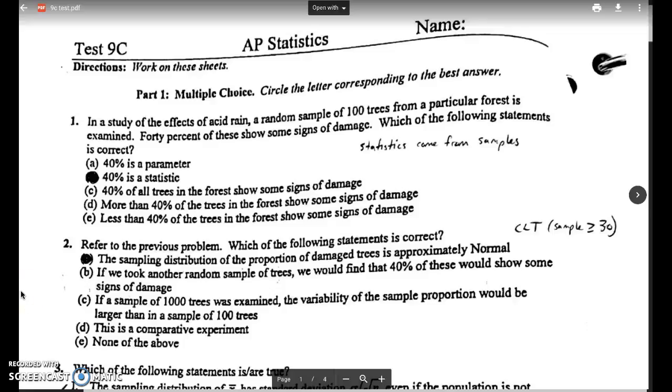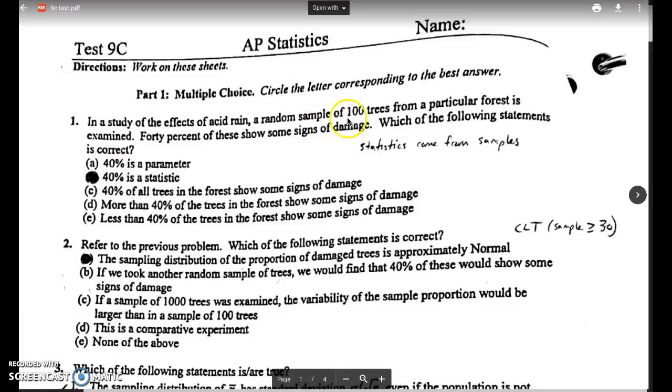Okay, we're looking at the 9C practice test in our video today. The first question says, in a study of the effects of acid rain, a random sample of 100 trees from a particular forest is examined. 40% of these show some signs of damage. Which of the following statements is correct?